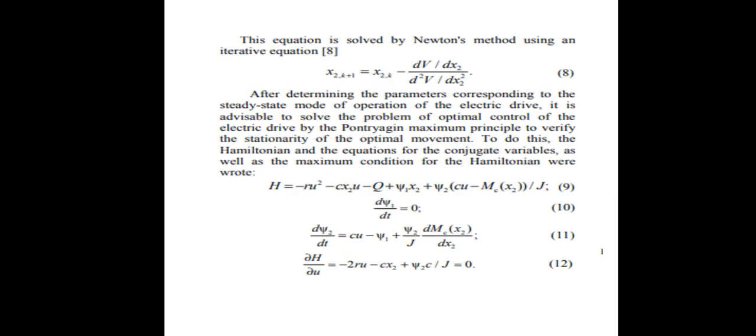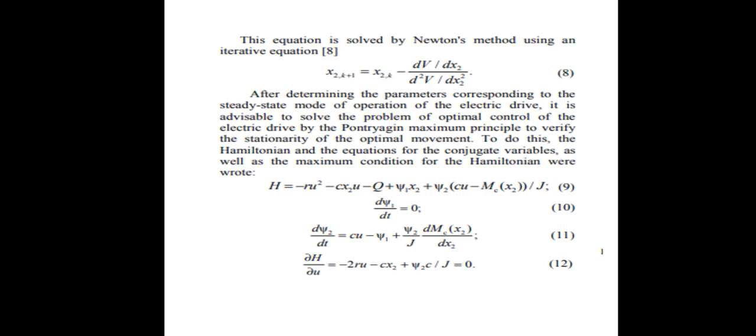This is solved by Newton's method using the iterative equation x2,k+1 = x2,k - (dV/dx2) / (d squared V/dx2 squared). After determining the parameters corresponding to the steady state mode of operation of the electric drive,